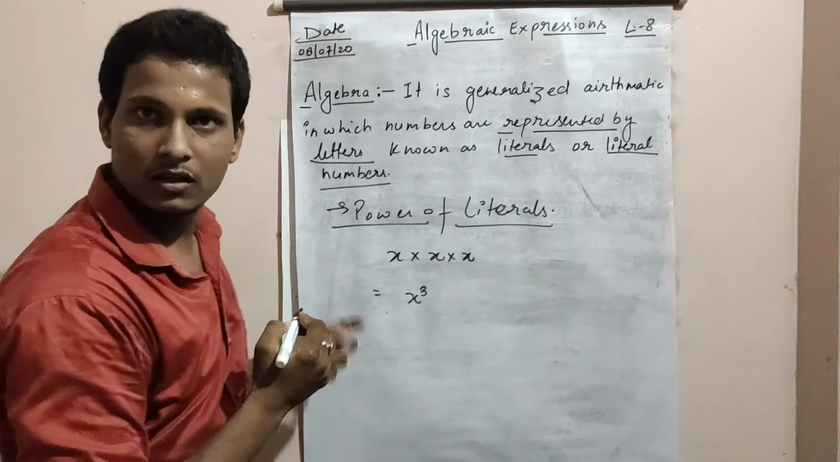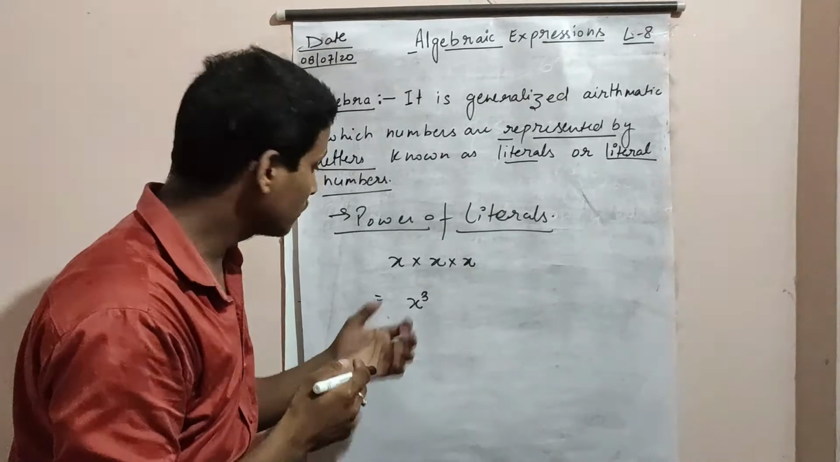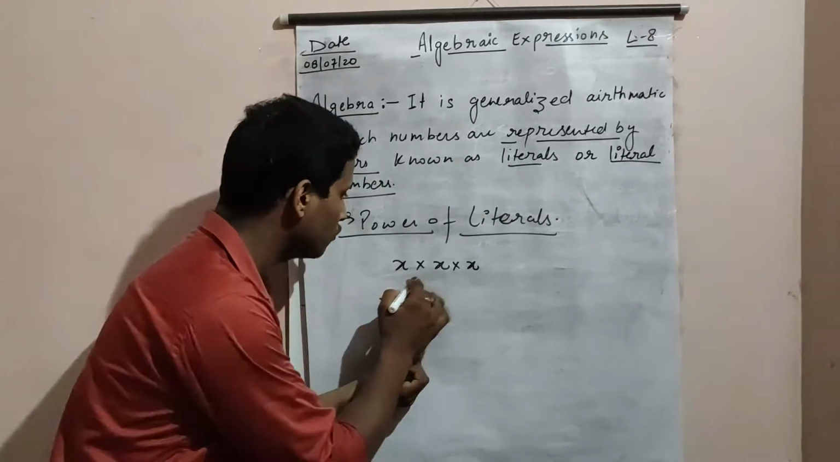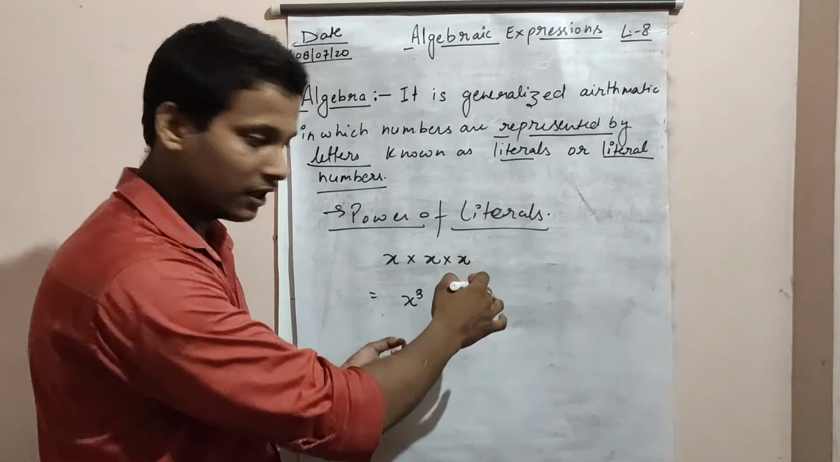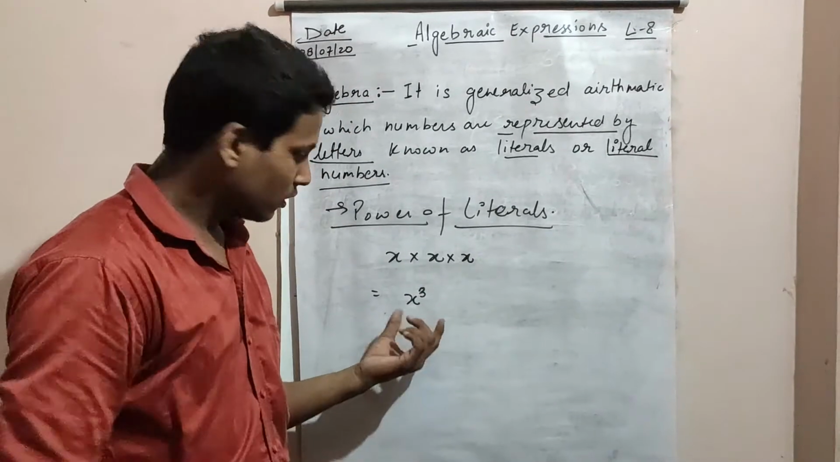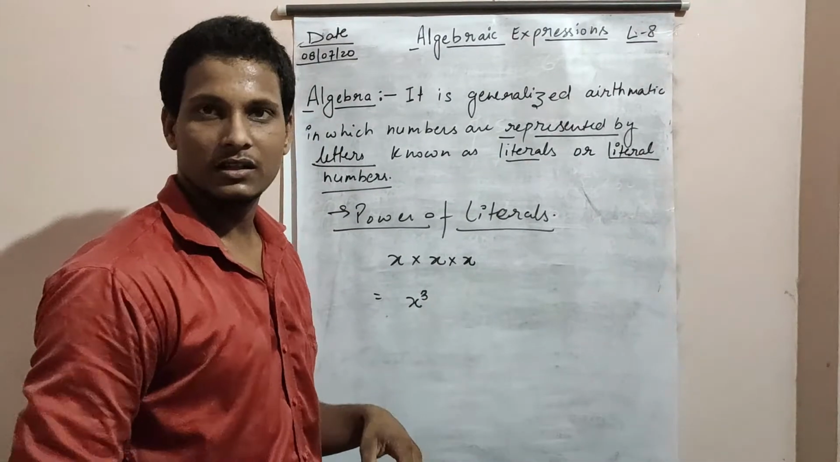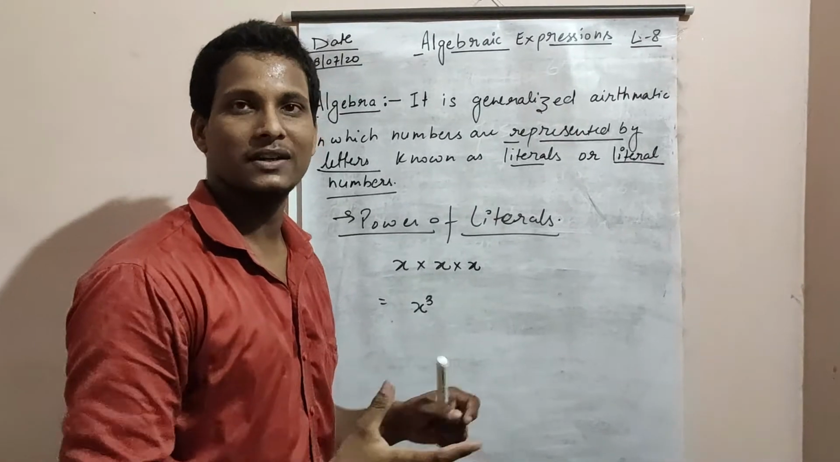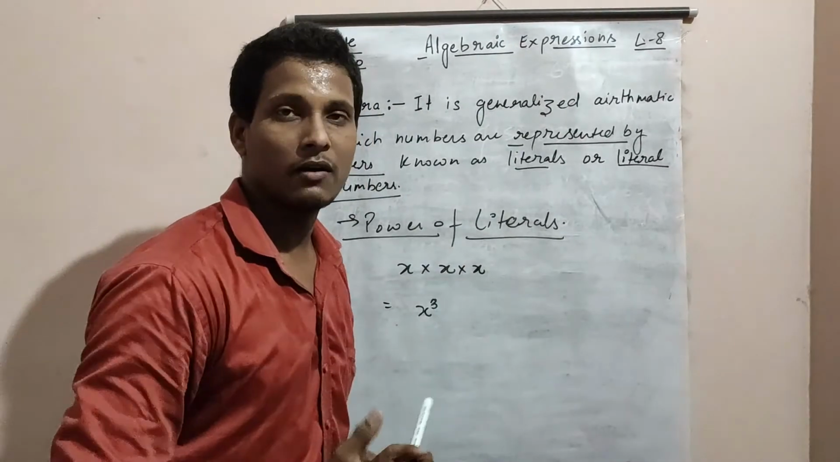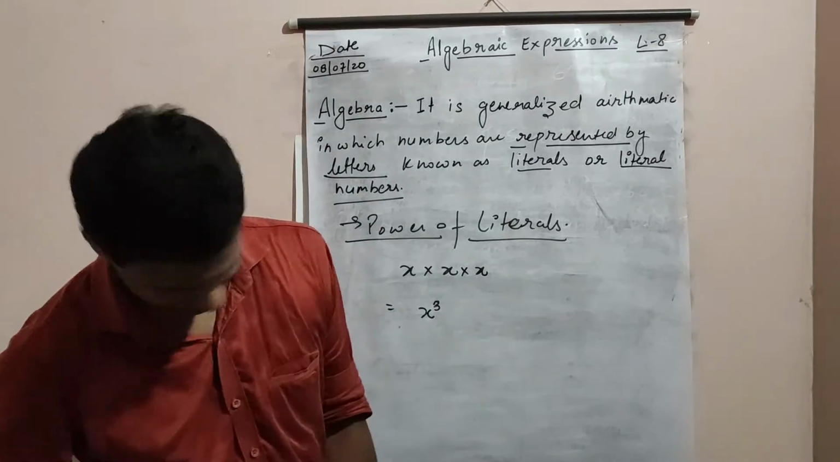If one more power is there, then x raised to the power 3. For the number of times, you need to write the value once, and after that count the number of times: 1, 2 and 3. 3 times this particular value is repeated, so x raised to the power 3. The number of times the particular value is repeated is called its power, or power of literals. Okay.